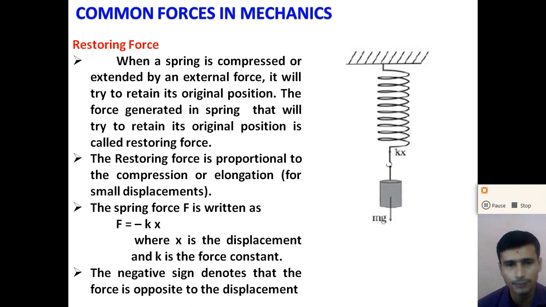So the restoring force is exerted in the spring. Like this, when the spring is tied to some rigid support, and at the free end of the spring we place an object, what types of forces act? Due to the mass of the object, the gravitational force or weight force is in the downward direction, and the restoring force is in the upward direction. So what is the restoring force? The restoring force is a force generated in a spring that will try to retain its original position, and here the restoring force is always opposite to the external force.